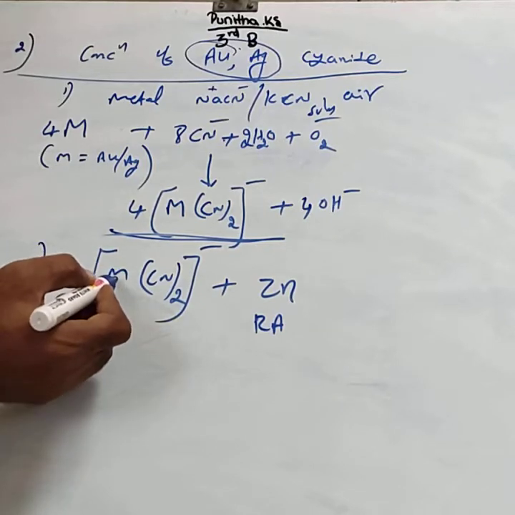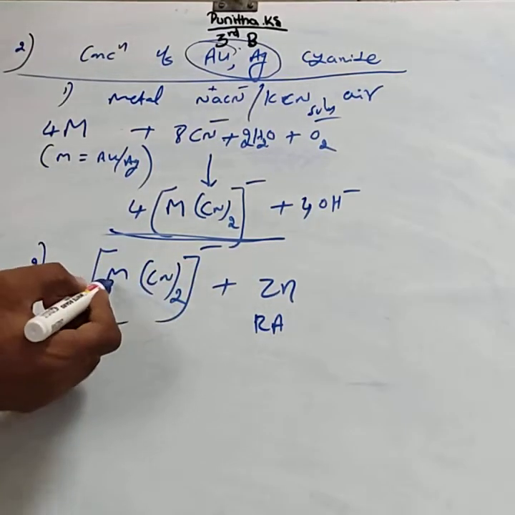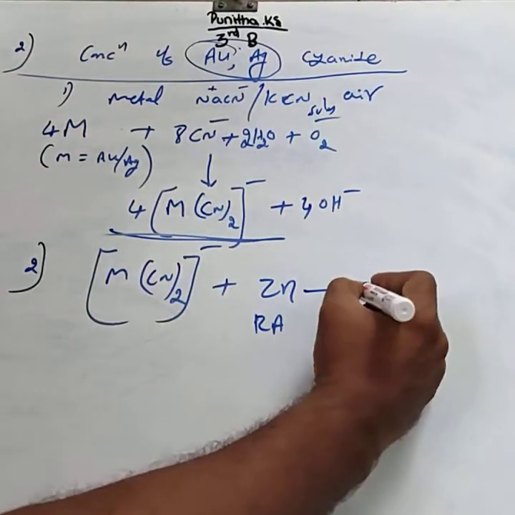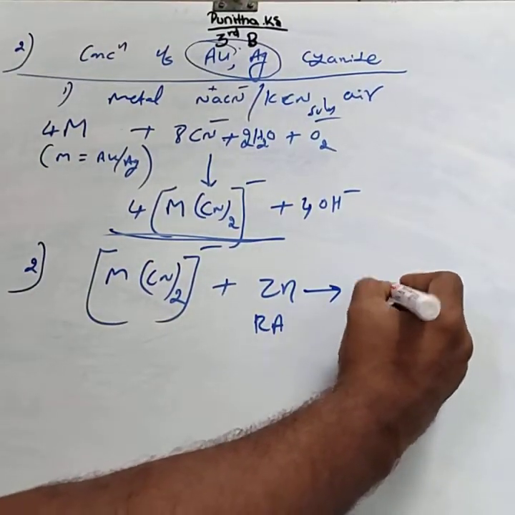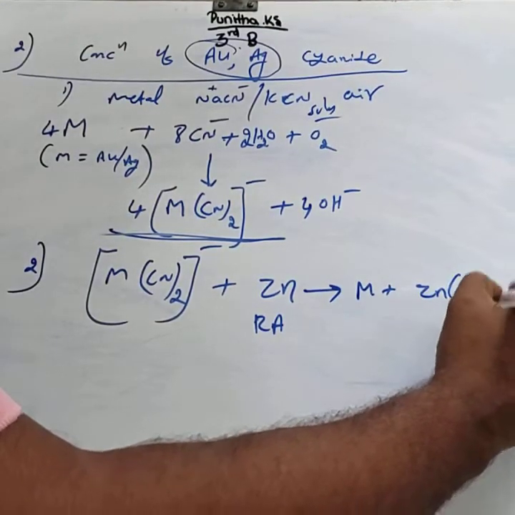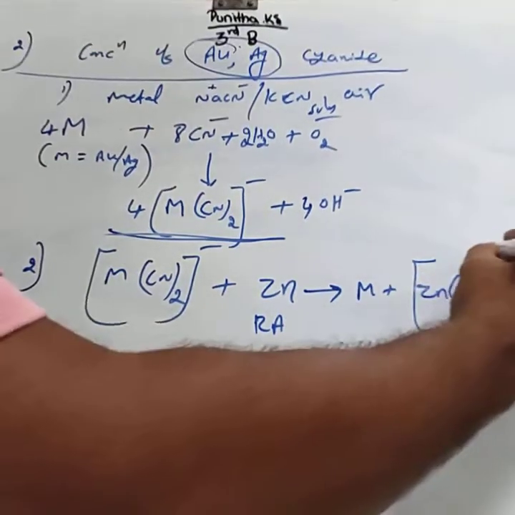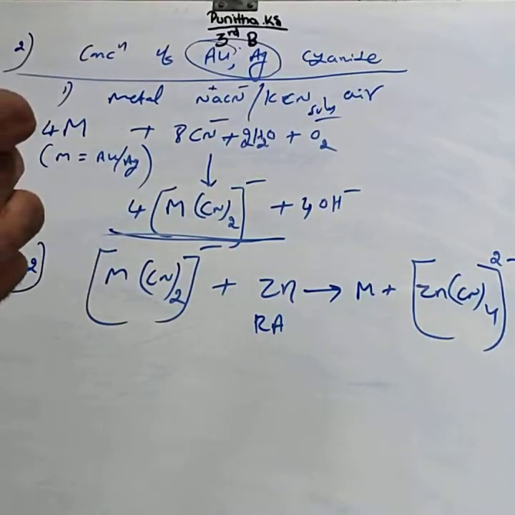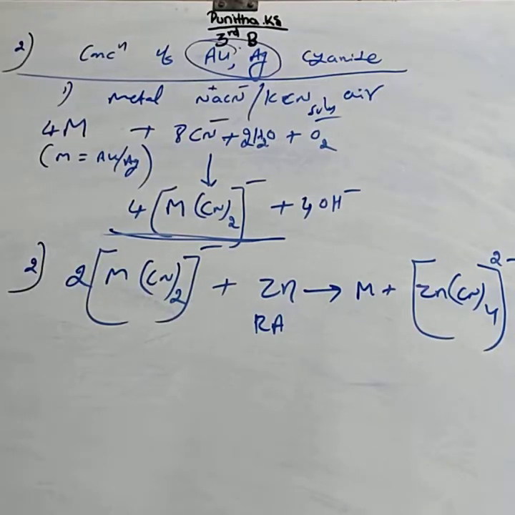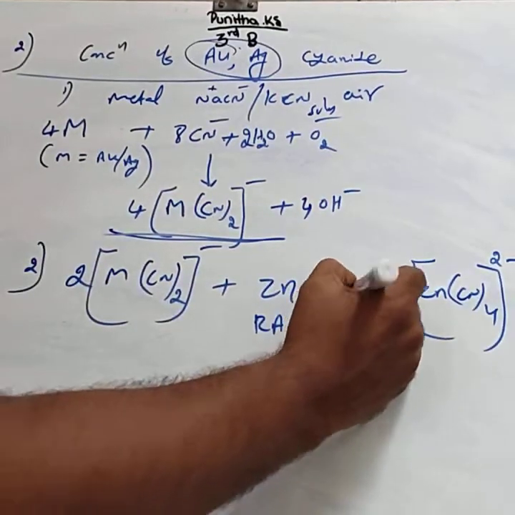In the place of M, you can write zinc. Zinc displaces the metal, that is, we get M, and the formula becomes Zn(CN)4 2 minus. To balance this one, write 2M and again 2M.